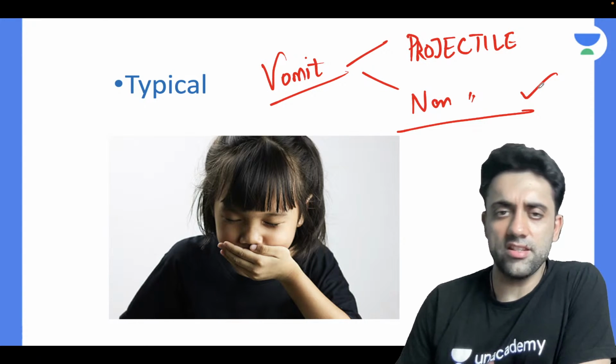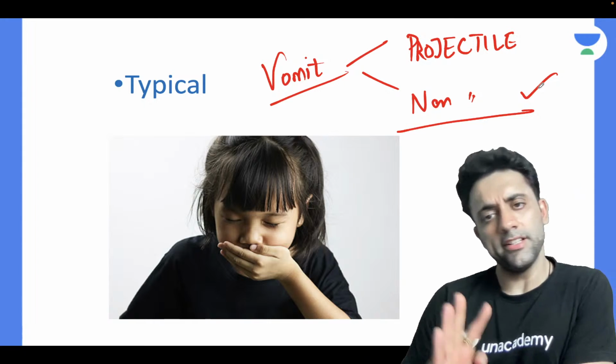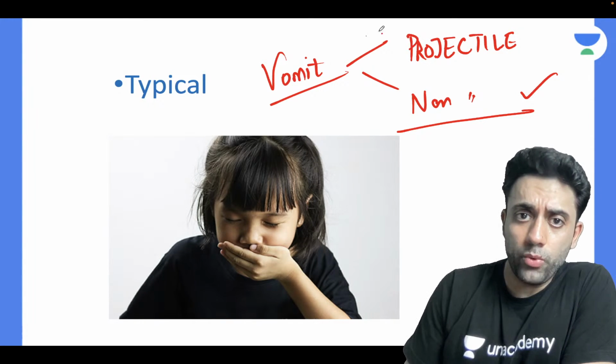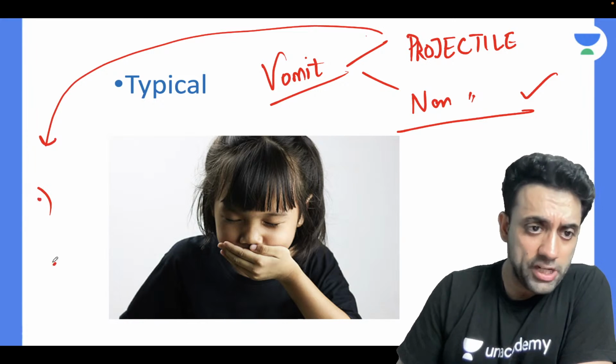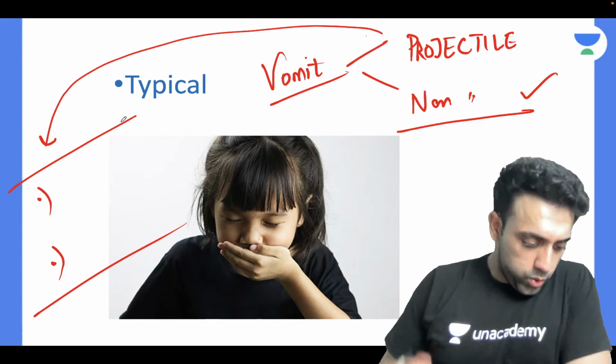Food poisoning, acute gastroenteritis, diarrhea with vomiting and all that are non-projectile, right? Exactly. And two examples of projectile vomiting. Very quickly, can you please tell me? We have done this. Can you please tell me?